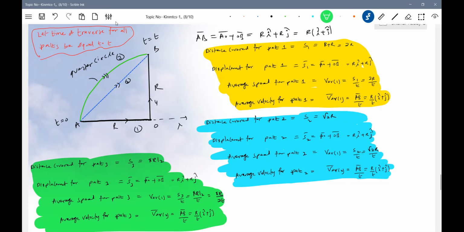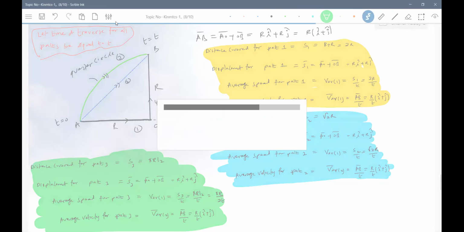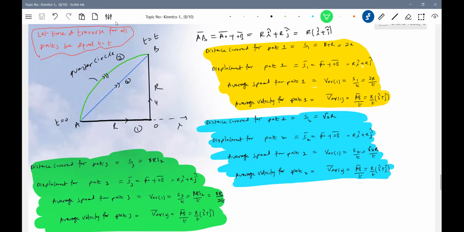Okay, so in today's class, what all we studied about rest and motion. What do you mean by rest? If the body doesn't change its position with time, it is said to be at rest. If a body changes its position with time, it is said to be in motion. Then distance covered, displacement, average speed, average velocity.